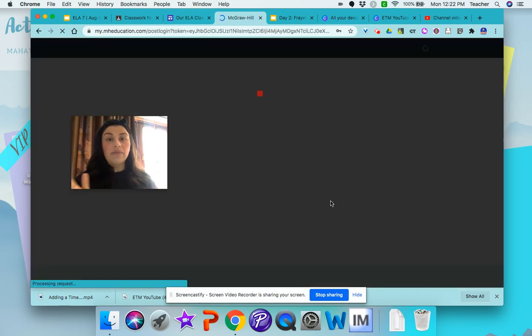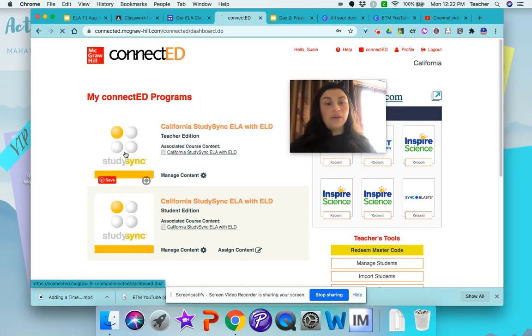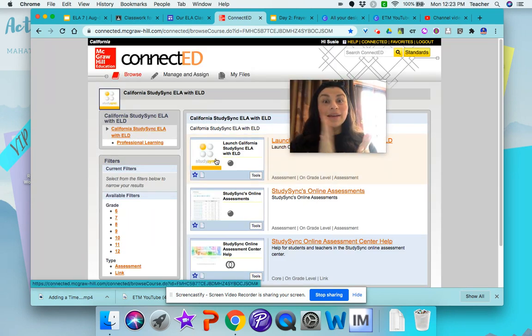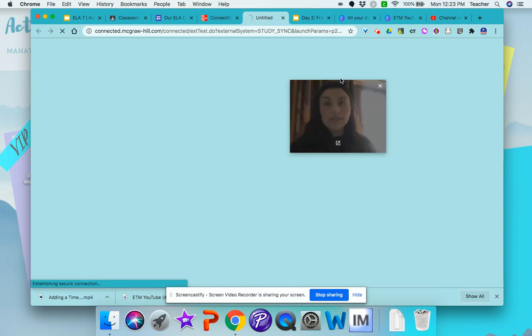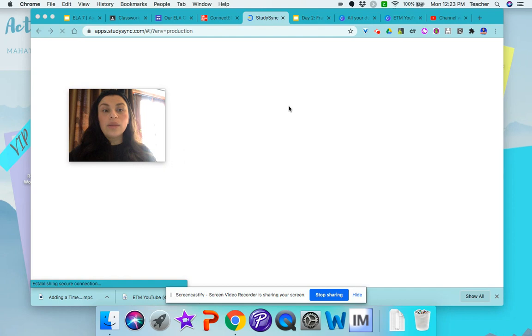So yours is going to have a page that says launch. So you're going to click launch. And then you're going to click this icon here. Everyone forgets about this icon. So click this icon right here. It has 3 white circles and 1 yellow circle. Click that, and that's going to take you to Study Sync. So again, mine doesn't look like yours. So let me show you what a student one looks like.